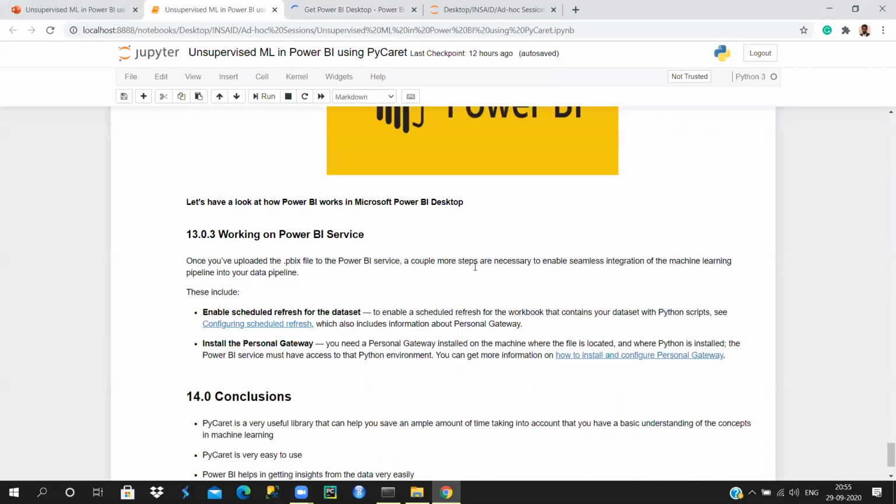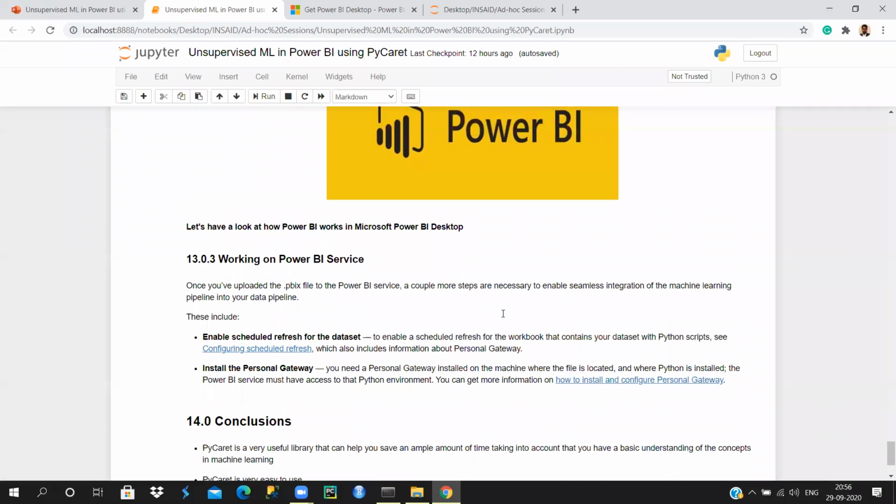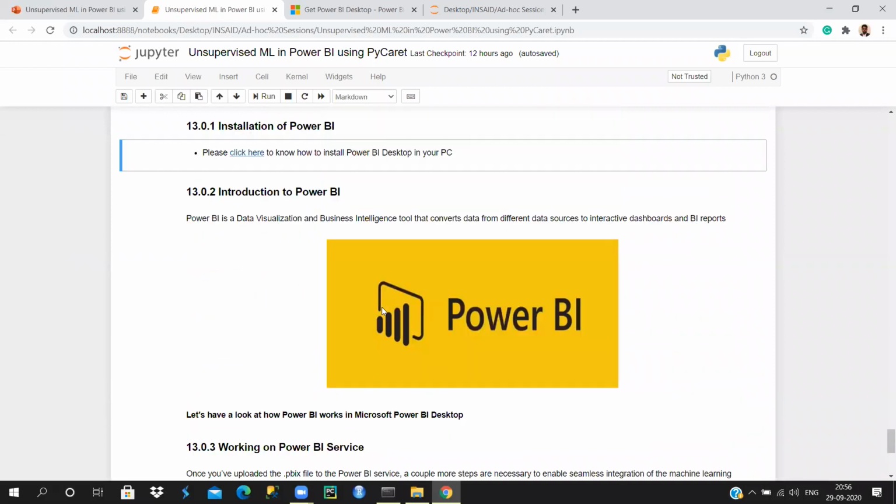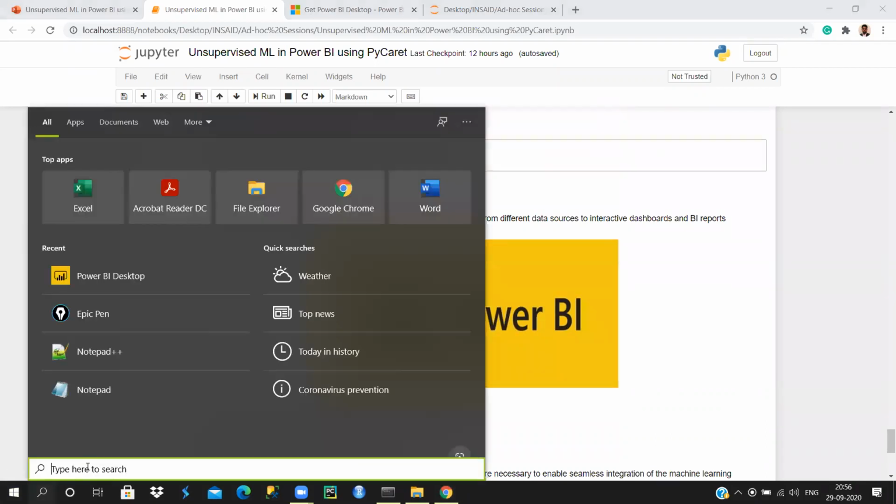And for those who are a little bit advanced in Power BI, you can use Power BI Service, where if you want to enable your personal gateways and keep updating your dashboards on your web server or in your apps, we have these links embedded here, so you can go through them and start working on those fronts. But for this session and demonstration, I'll simply use the basic version. I'll just search for Power BI here.